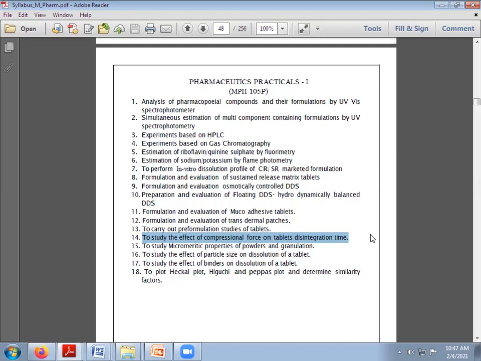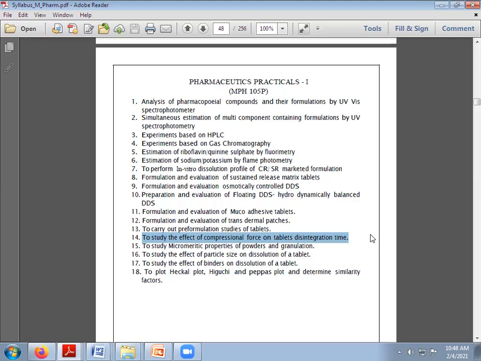Why are we going for this practical? What is the objective of this practical? If we impart more force, the tablet will disintegrate at a higher time, and it will affect the dissolution and absorption process. At the same time, if the compressional force is very low, the tablet will break, it will not pass the friability test, and the patient will not get the intact dosage form.